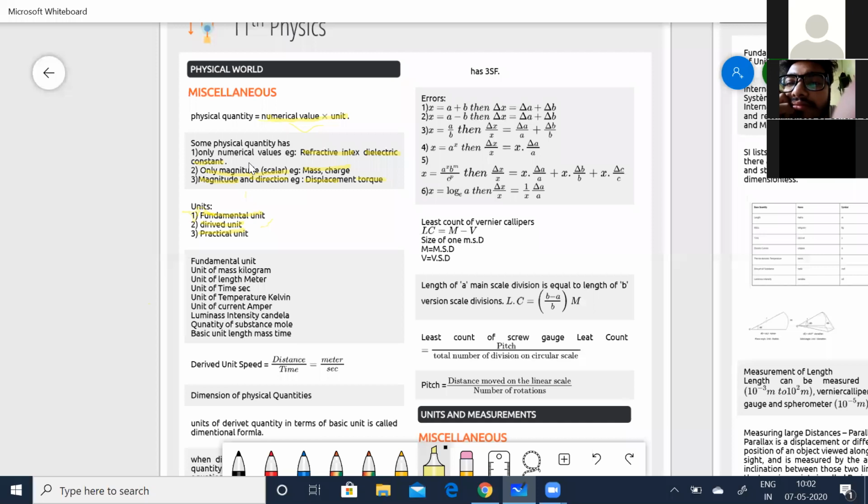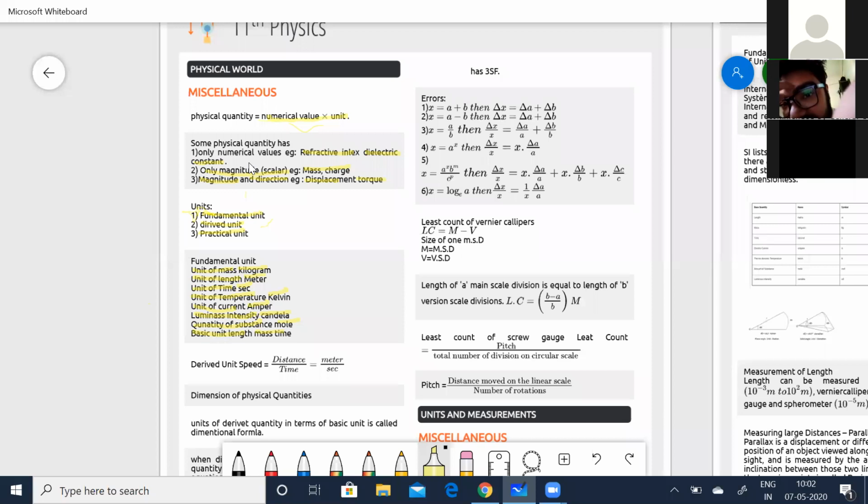The unit of mass is kilogram, the unit of length is meter, the unit of time is seconds, the unit of temperature is Kelvin, the unit of current is ampere, luminous intensity is candela, and quantity of substance is mole. The basic quantity of length is length, which you can write as L, and its unit is meters.